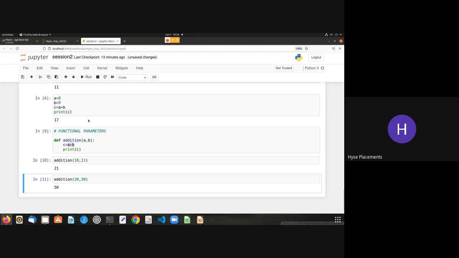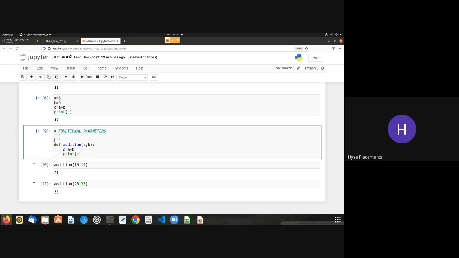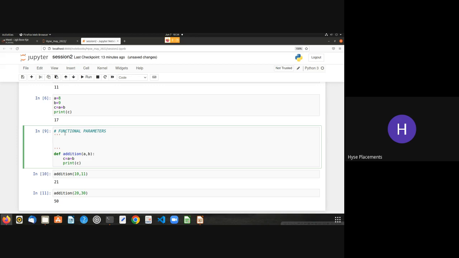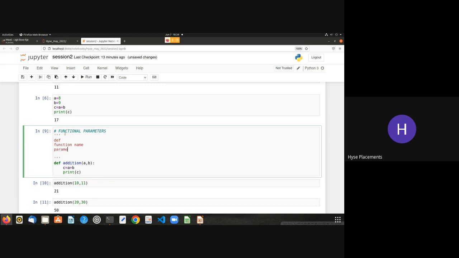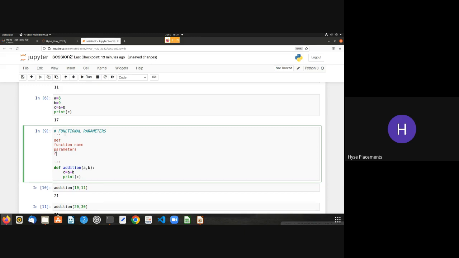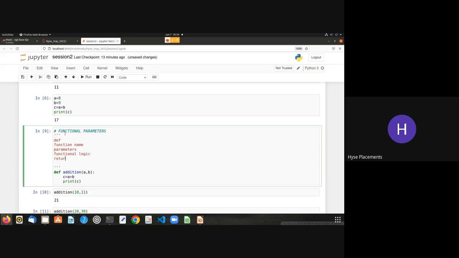Okay, so these are called parameters, right? Now, in order to define a function, you need a keyword called def, followed by the function name, followed by parameters. You can leave the parameters empty also, that's okay. Then followed by the function logic, and followed by a return statement. I'll tell you what a return statement is.